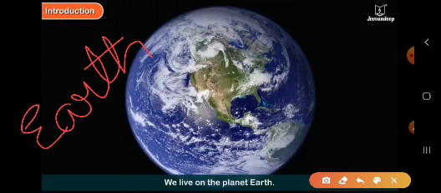It is unique because it is the only planet where we have life. No other planet has life. It is said to be a unique planet, which means it is different from all other planets.